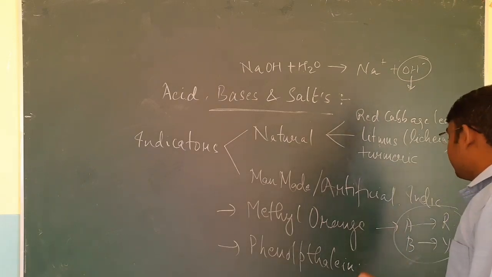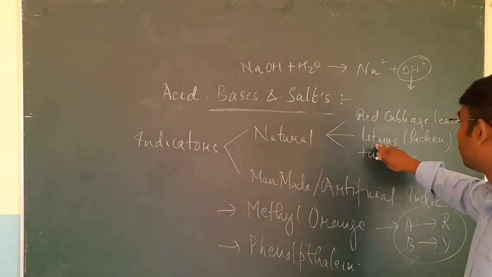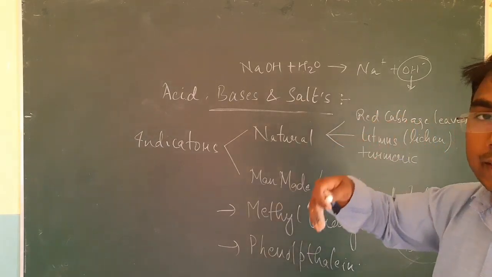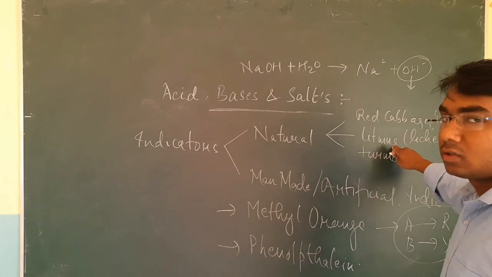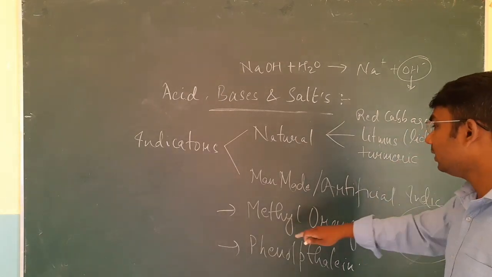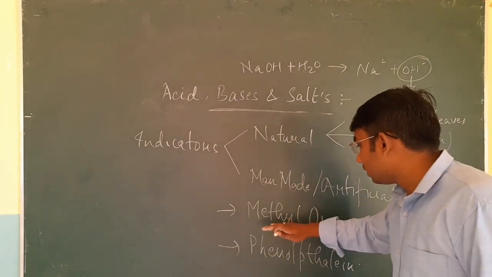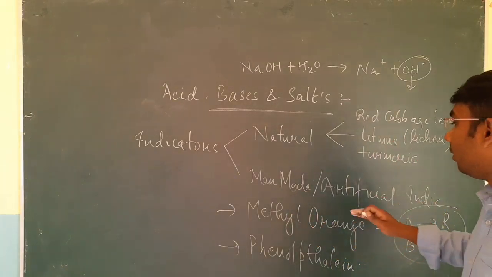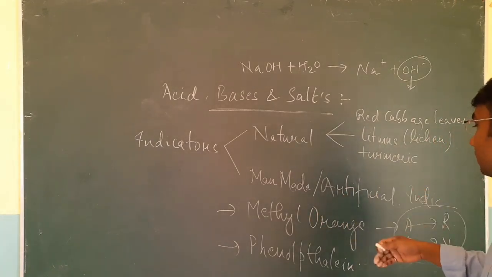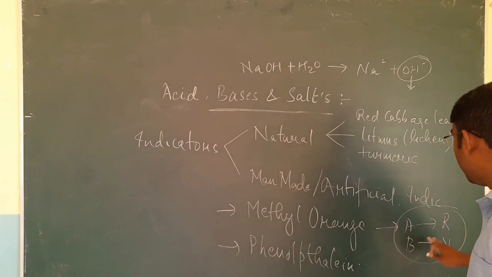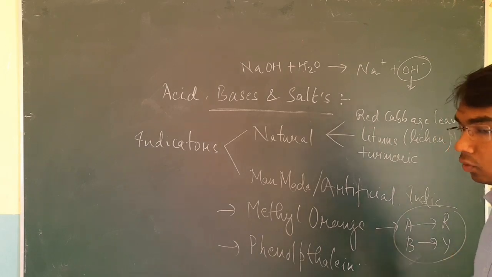So keep in mind this respective color change. In case of litmus, when I was dropping 2 drops of litmus into an acidic solution, the solution color changed into red, and when it was base, it changed into blue. Similarly for methyl orange, the original color is orange, but as soon as you drop 2 or 3 drops in acidic solution, it changes the color of the whole solution into red, and if it is a basic solution, the color of methyl orange changes into yellow.